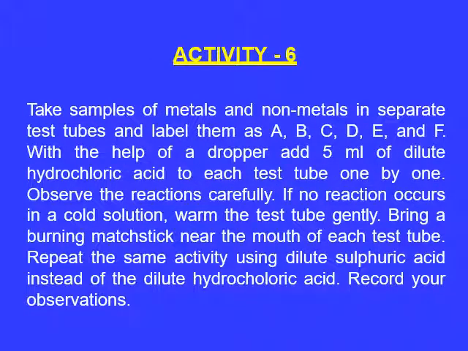Now, another activity is to take samples of metals and non-metals in separate test tubes. Now label them as A, B, C, D, E and F. With the help of a dropper, add 5 ml of dilute hydrochloric acid to each test tube one by one. Now observe the reaction carefully. If no reaction occurs in the cold solution, warm the test tube gently and bring a burning matchstick near the mouth of each test tube. Repeat the same activity using dilute sulfuric acid in place of the dilute hydrochloric acid taken earlier.